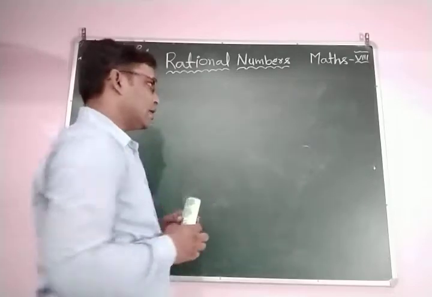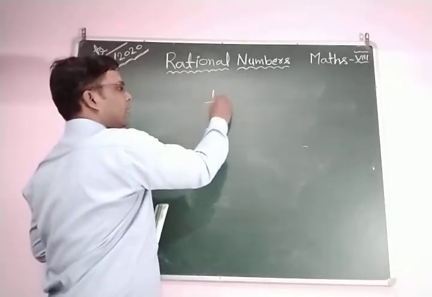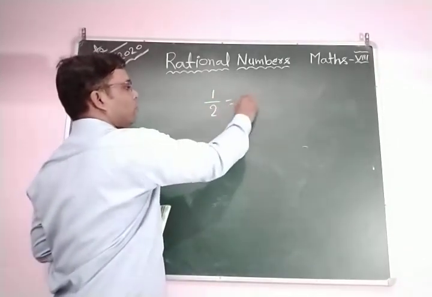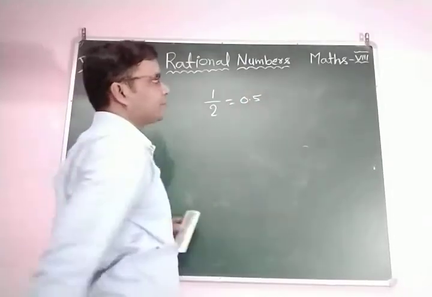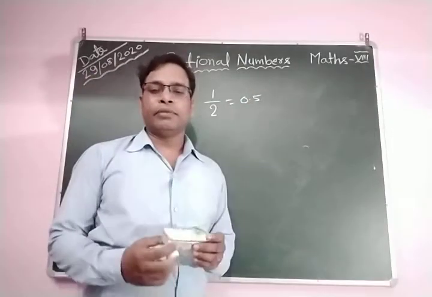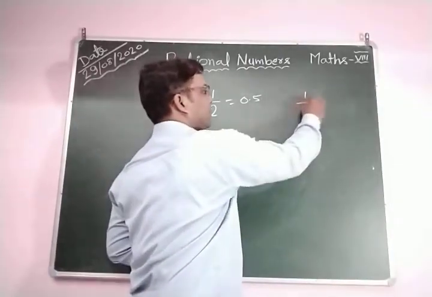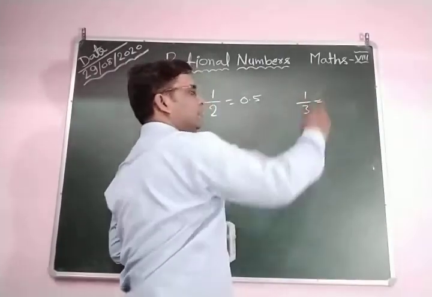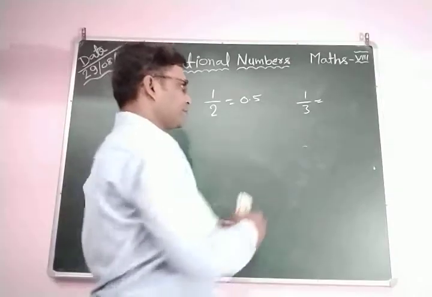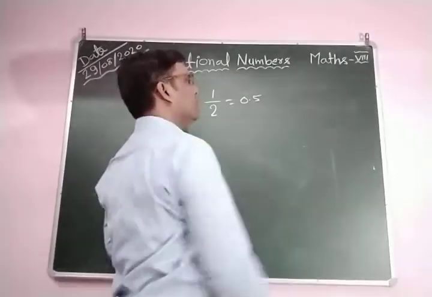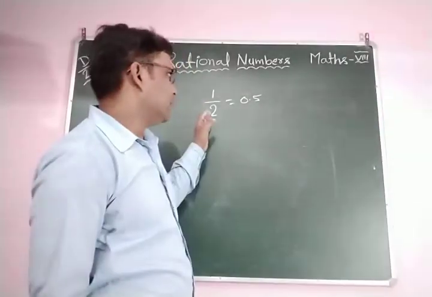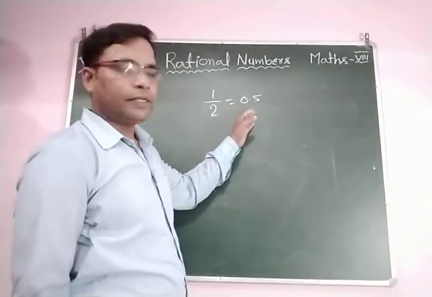Like this, if you divide 1 by 2, then you obtain 0.5. So this is called a terminating decimal number. But 1 by 3 is a non-terminating decimal number. Look here, this is a terminating decimal number, it terminated.